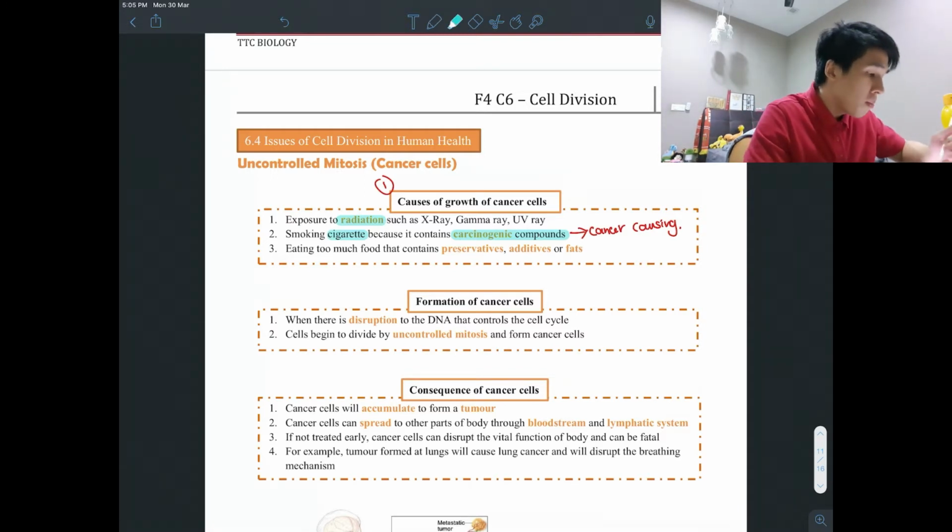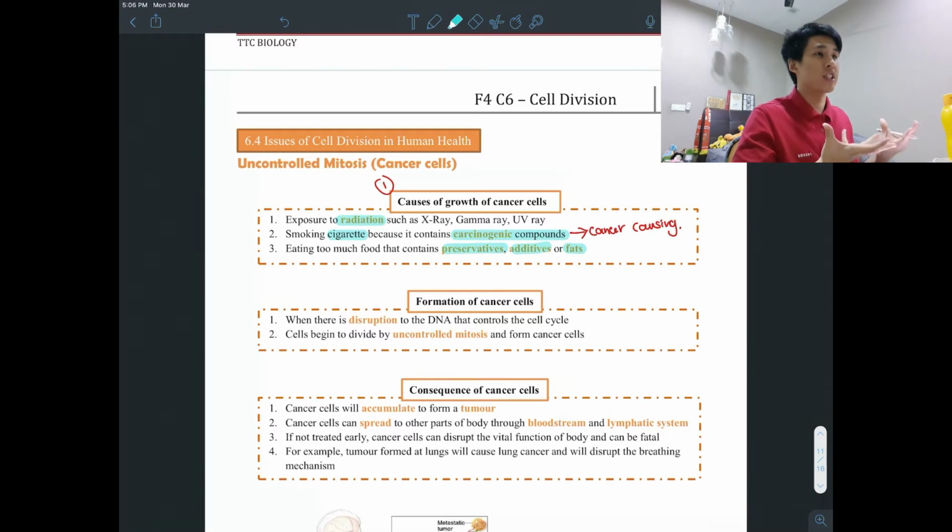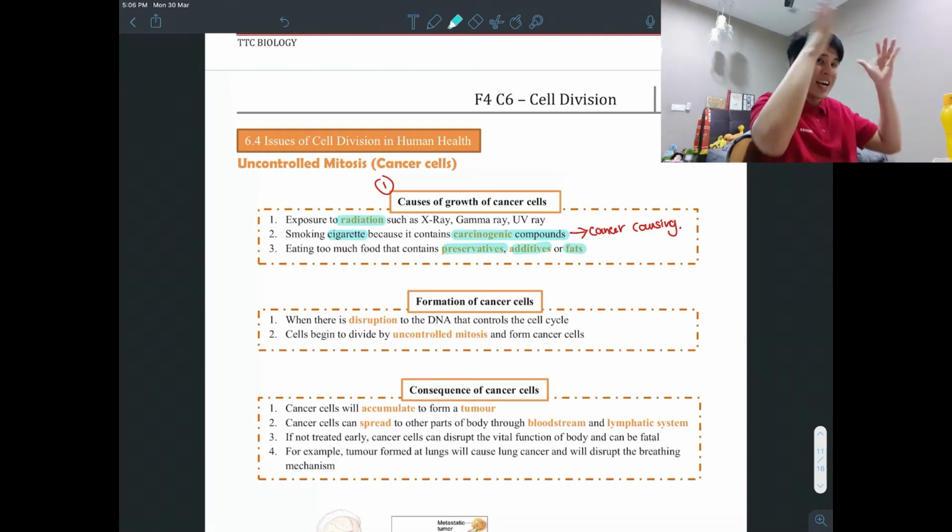And also eating too much preservatives, additives, or even fats in your food. So if you eat too much KFC, oily food, a lot of those Maggi mee, preservatives, additives, artificial things, right? Those things are also very cancerous. Okay, now, so how do all these things cause normal cells to become cancer?